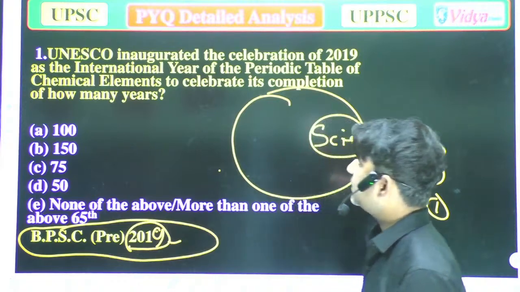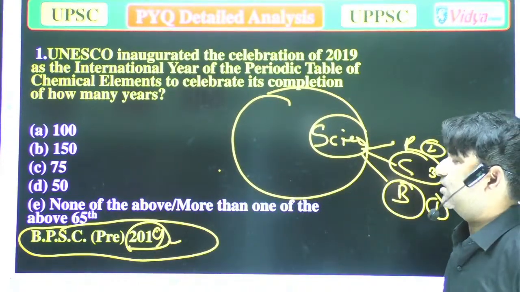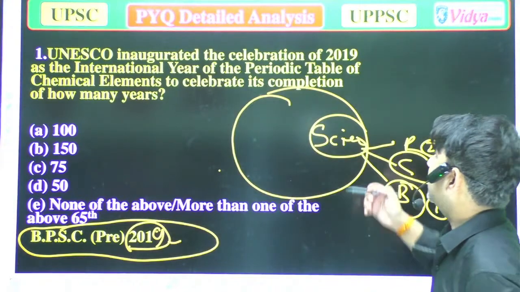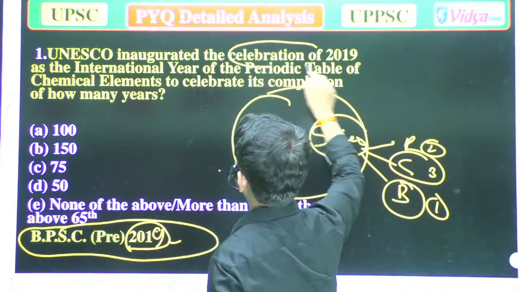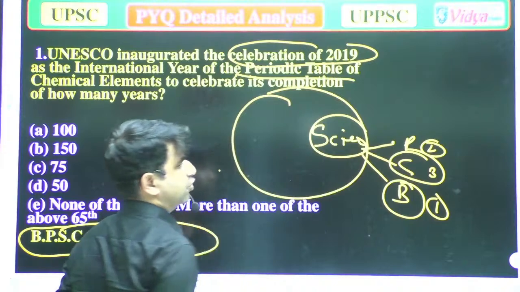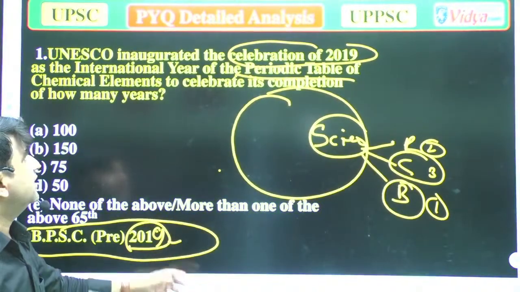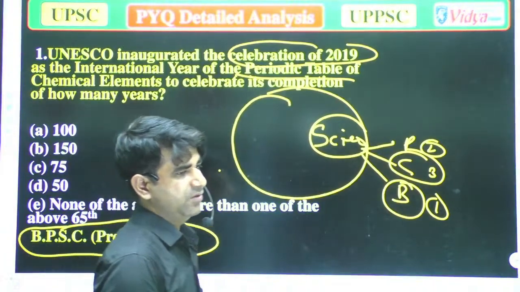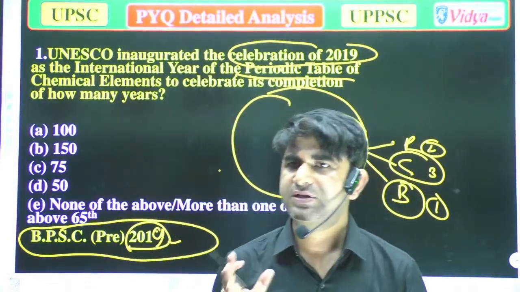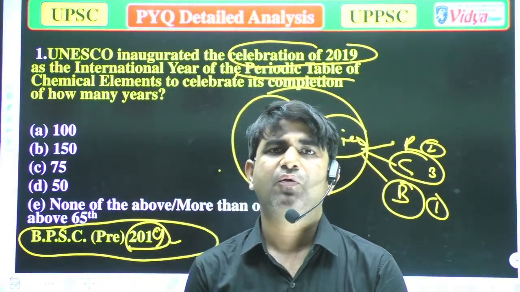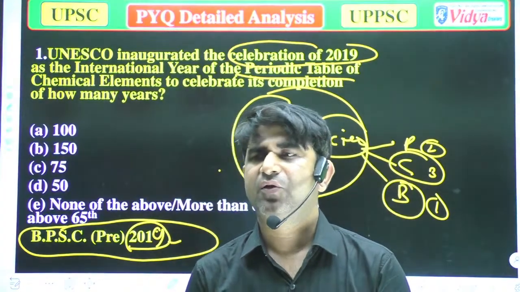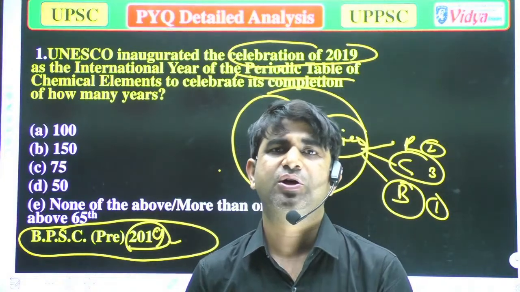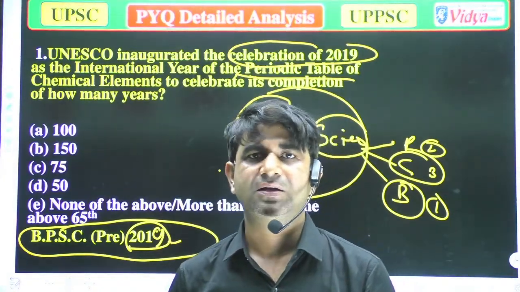So UNESCO, United Nations, I think you know about it, inaugurated 2019 as the International Year of the Periodic Table. So we can understand when the periodic table was made. The first steps for a proper periodic table were taken by various scientists like Newlands, with his Octave rule. But a proper shape of the periodic table was given by Mendeleev.